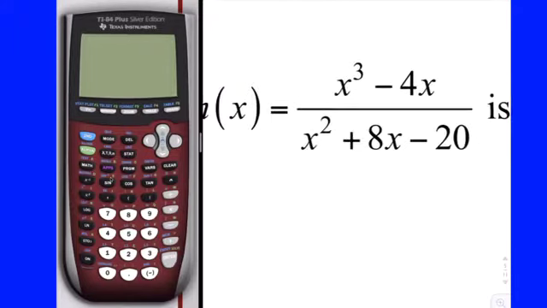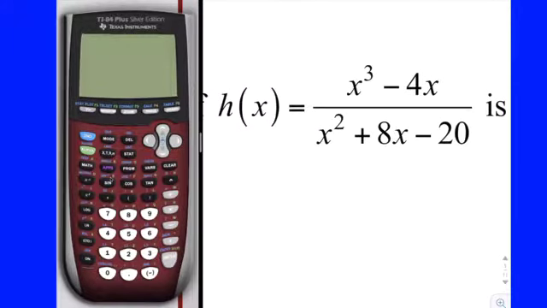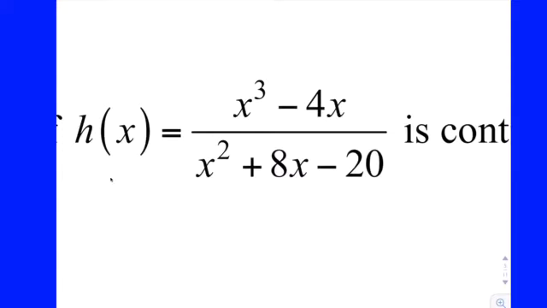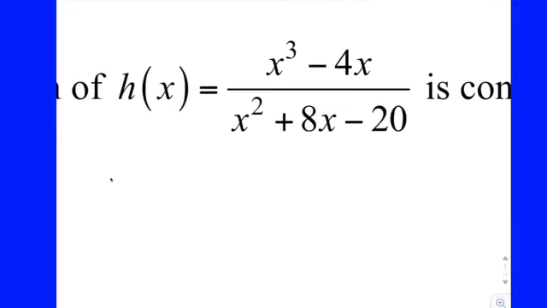Well, notice we have a rational function again. So that's going to be a cubic divided by a quadratic. You know, we don't even need the calculator. Okay. So what should we do first? Factor it, right. Factor it. The bottom is a quadratic, so it's going to have up to 2 discontinuities.